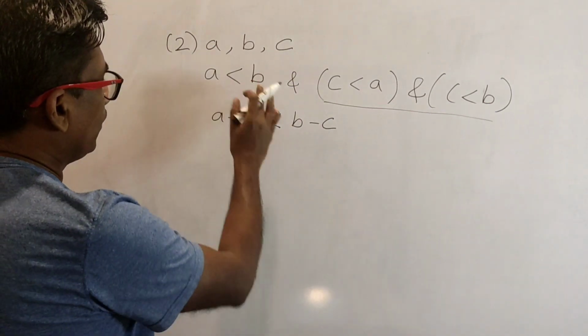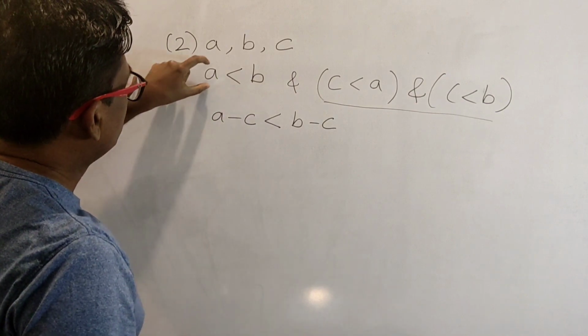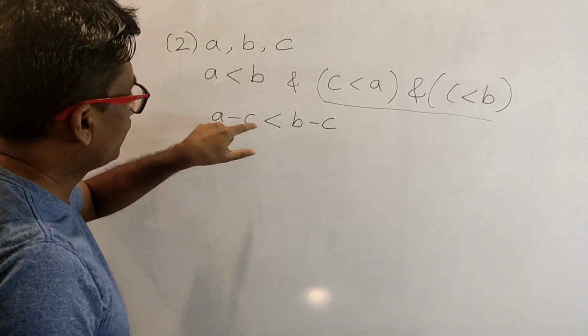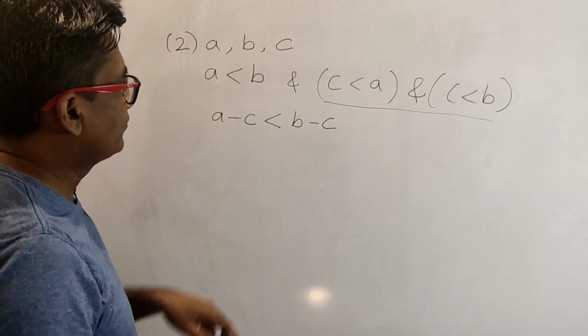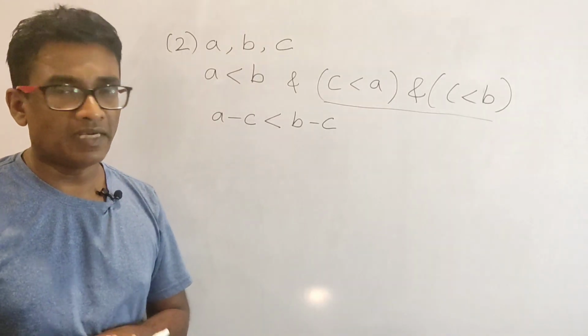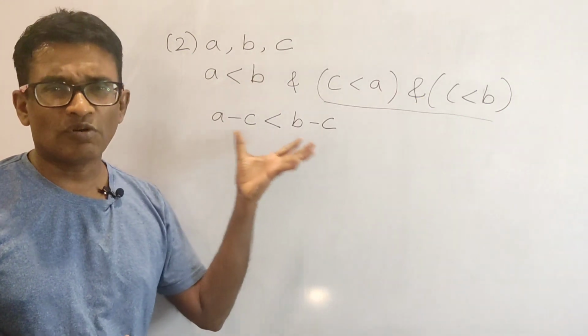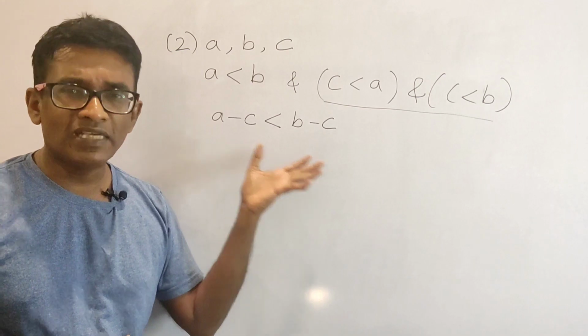So what it says is, if we subtract C from both A and B, the difference between A and C is going to be less than the difference between B and C. This is not an axiom, but we need this. I think there is no controversy here. Your intuition says that this has to be correct.